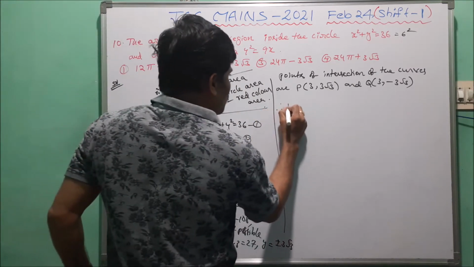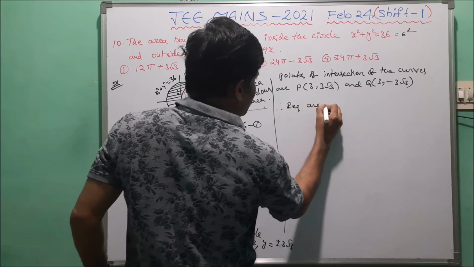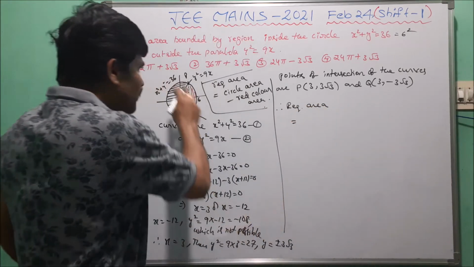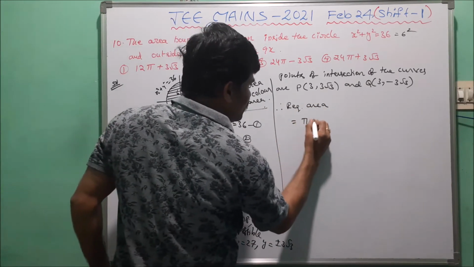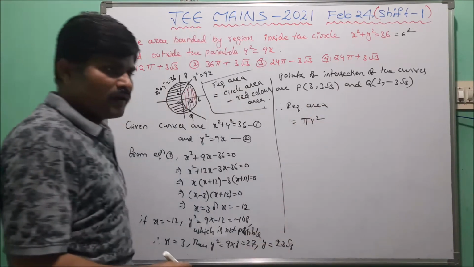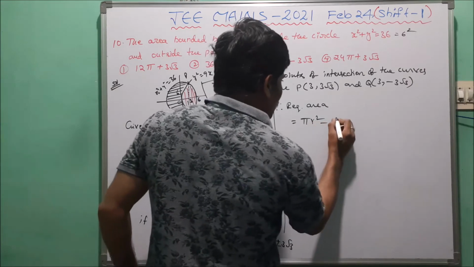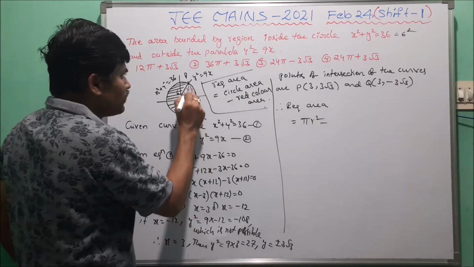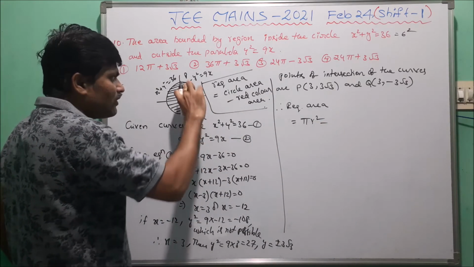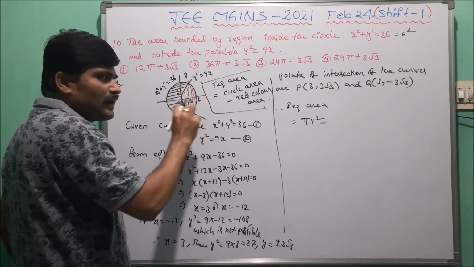Therefore the required area can be taken as the area of the circle, that is pi r square, minus, here we have to observe this is twice, since this is the symmetrical area.